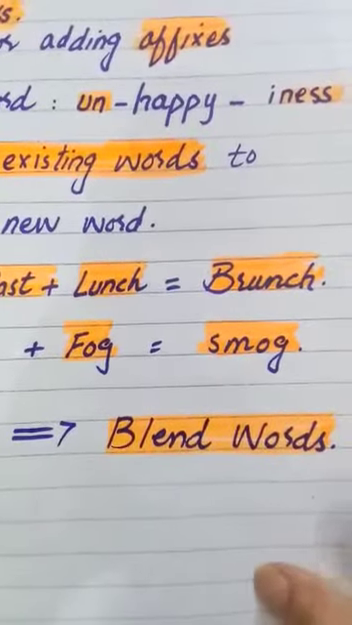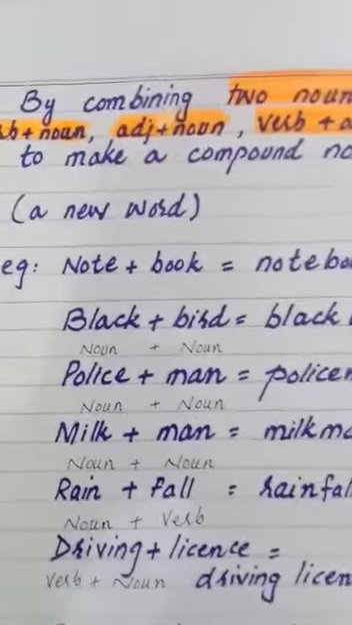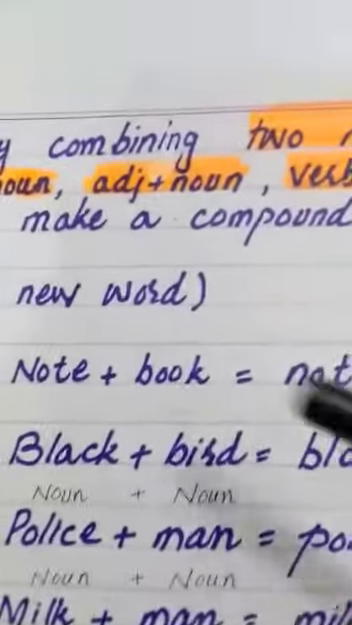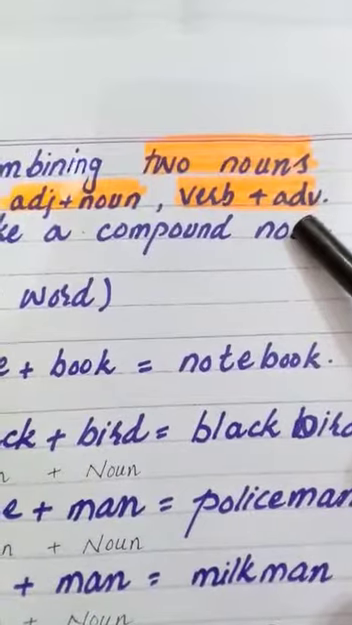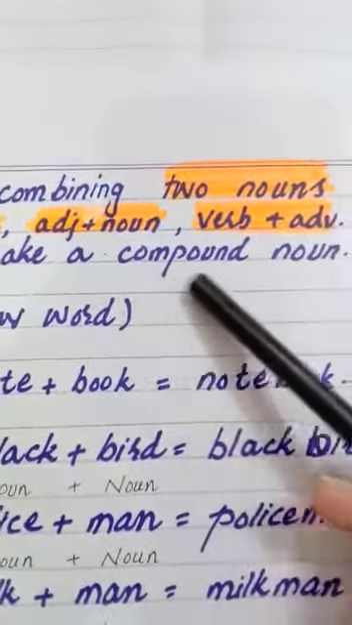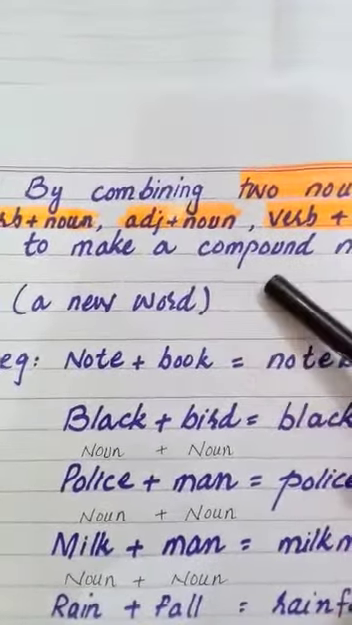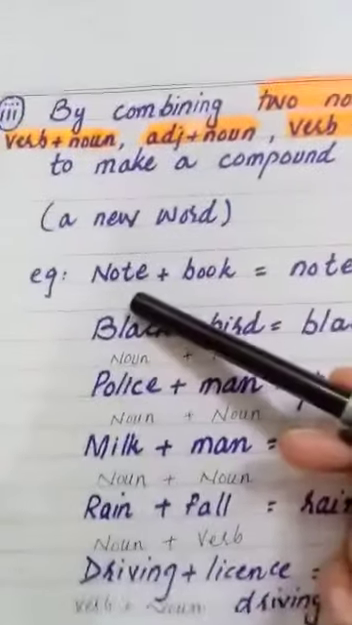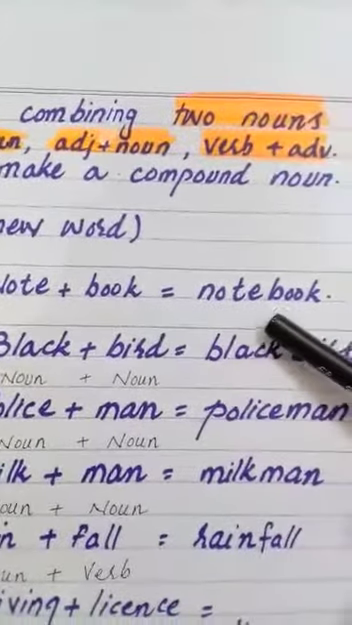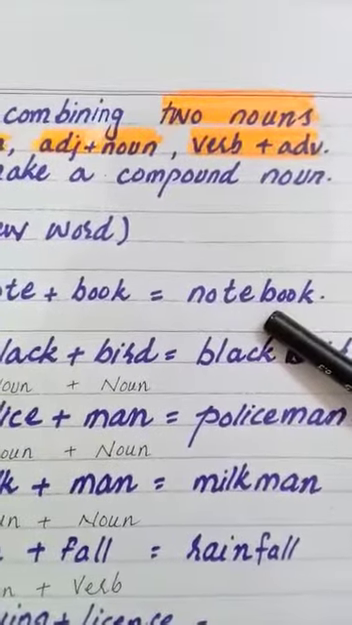Okay, dear students, after this there is third method. Third method is by combining two nouns, or verb and noun, or adjective and noun, or verb and adverb. Means when you combine different parts of speech, you get a compound noun. You get a third word, a new word. This is third way of words formation. For example, note, it's one word. Book, it is another word. And when you combine the complete spellings of first and second word, you get another word, that is notebook.